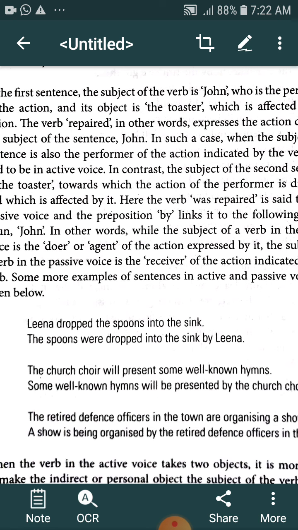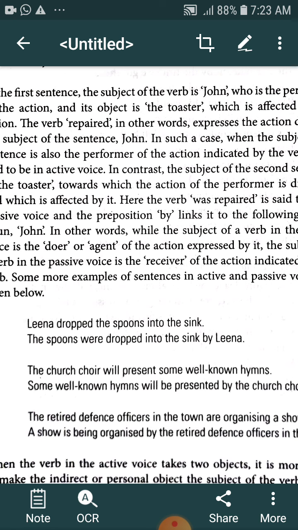The spoons are plural. That's why we have to use were. Why have they used were there? Because Lina dropped. Dropped is the second form of verb, which means it is the simple past tense. And the helping verbs of simple past tense are was and were. When the subject is in plural form, we have to use were, and when the subject is in singular form, we have to use was. So first of all, you must recognize the tense of that particular sentence with the help of the form of verb.